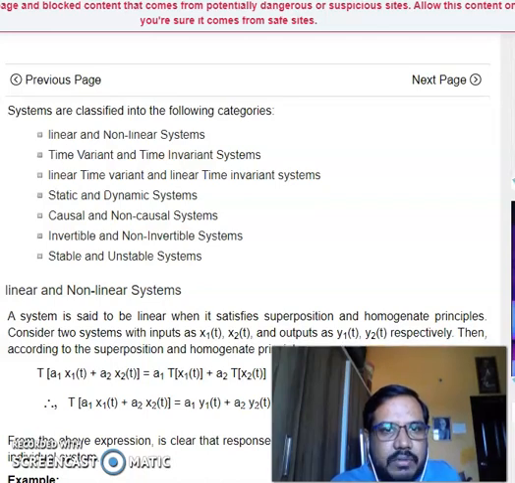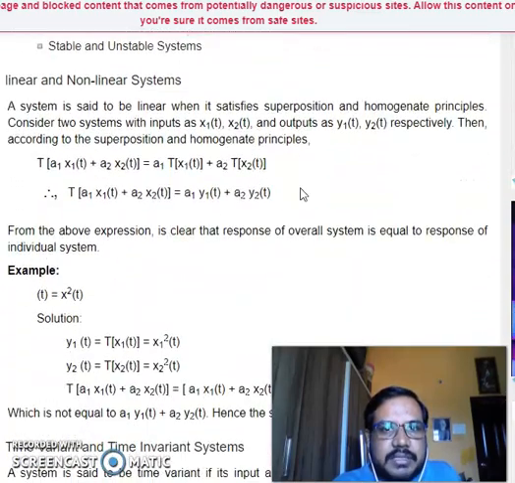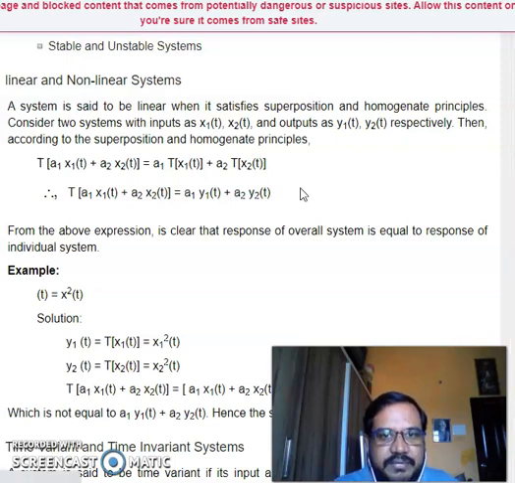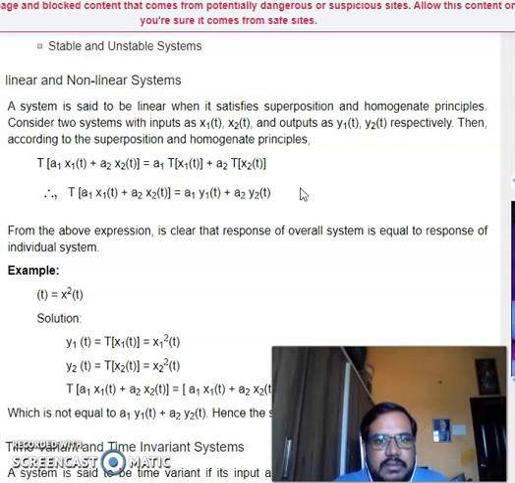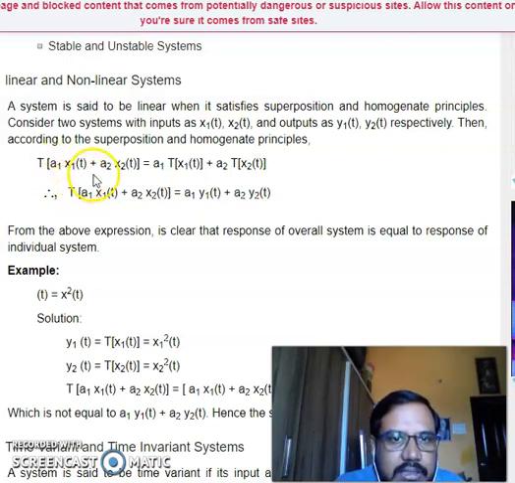The first one is linear and non-linear systems. A system is said to be linear if it satisfies superposition and homogeneity principles. So first we have to know what the superposition and homogeneity principle is.